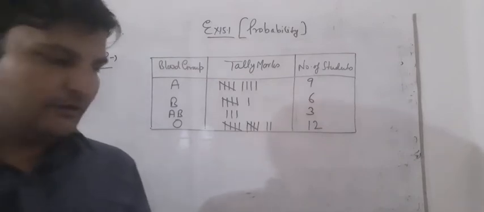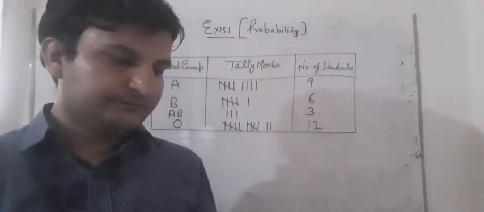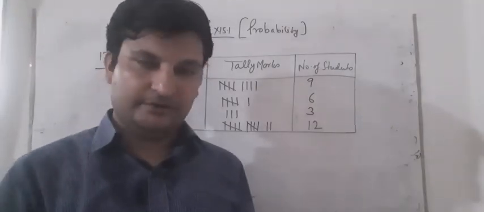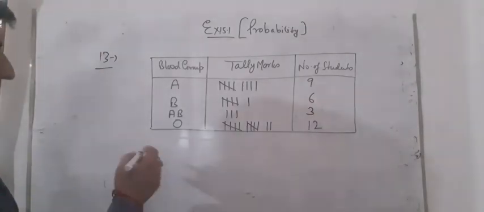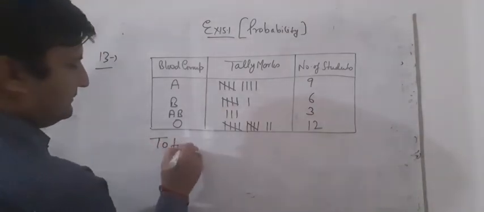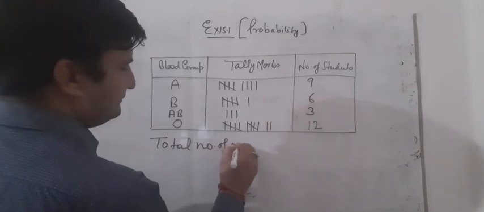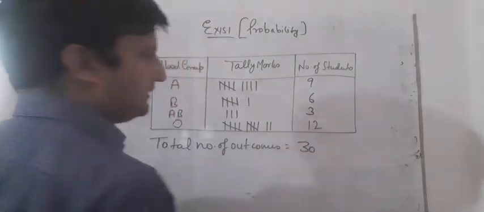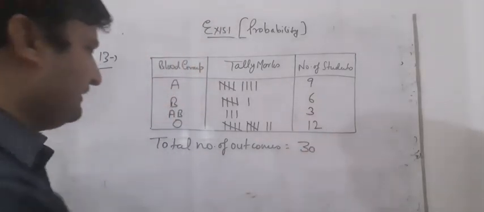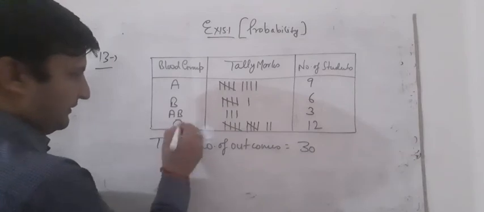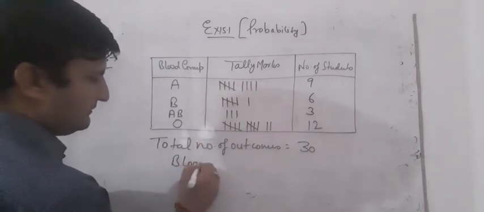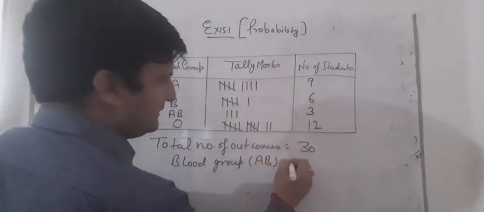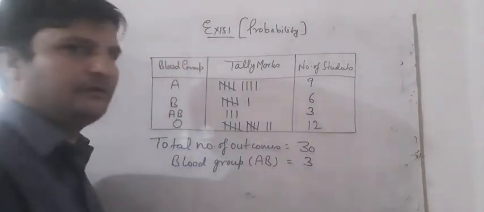So students, what will we do now? We have to find the probability of a student having blood group AB. Total number of outcomes is equal to the total number of students, which is 30, and blood group AB: how many students are here? 3.